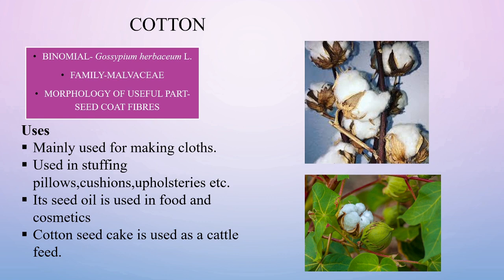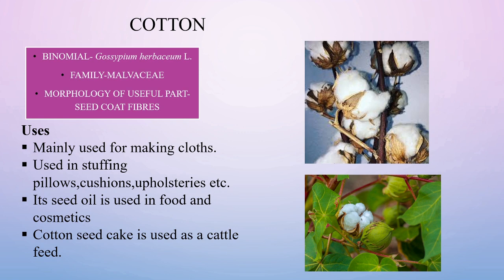Malvaceae is the family, and the morphology of the useful part is the seed coat fibers. This is the fruit of cotton, and inside that there are different numbers of seeds, and these seeds produce epidermal outgrowth. The seed coat produces epidermal outgrowth which forms the cotton.